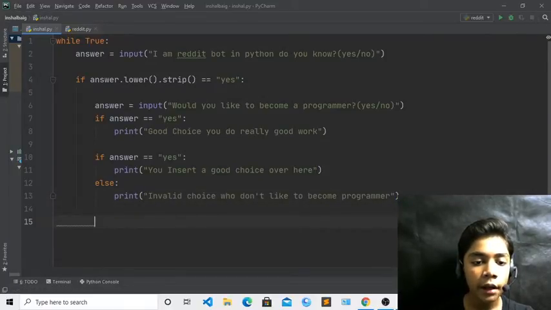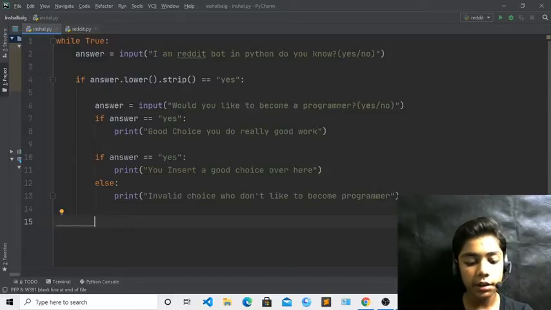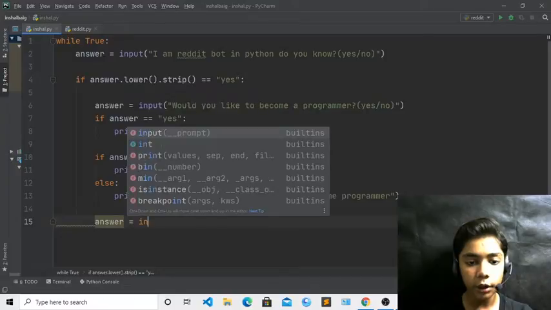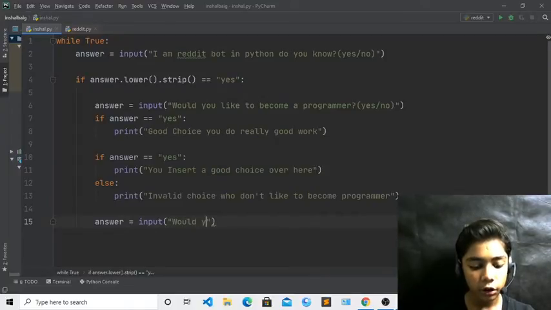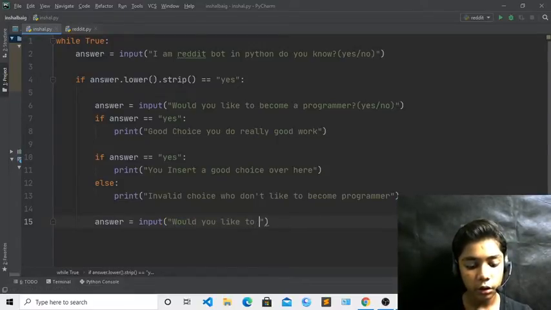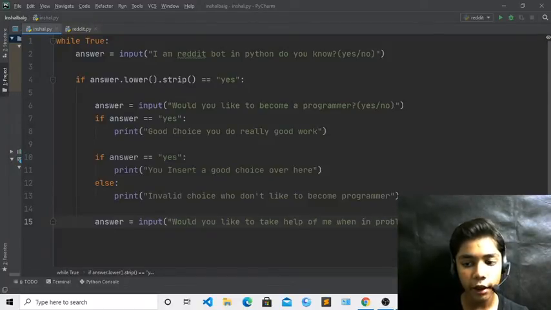Okay, and now here you have to define, just write over here answer. Okay, answer which will be equal to input again, and now here you have to write another question, which will be: would you like to take help of me when in problem. Okay, so it is asking would you like to take help of me if you are in problem over here.